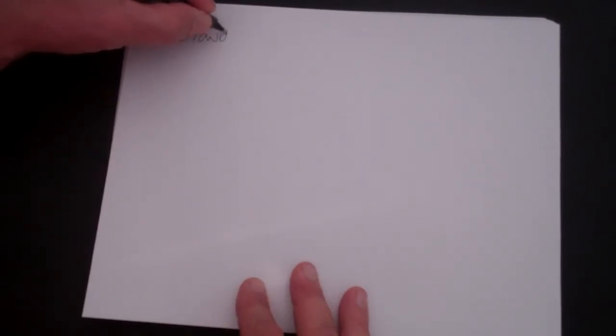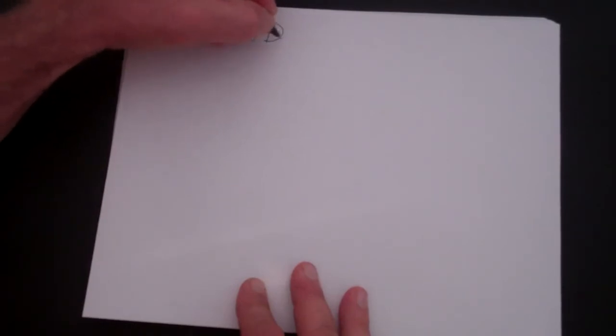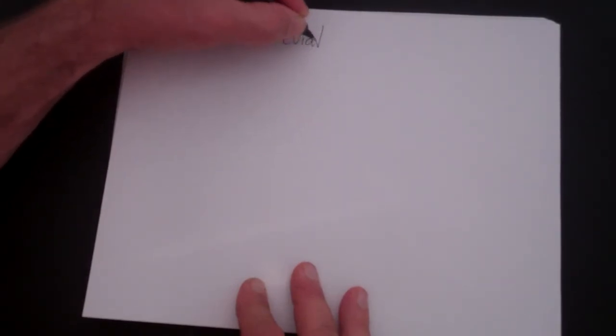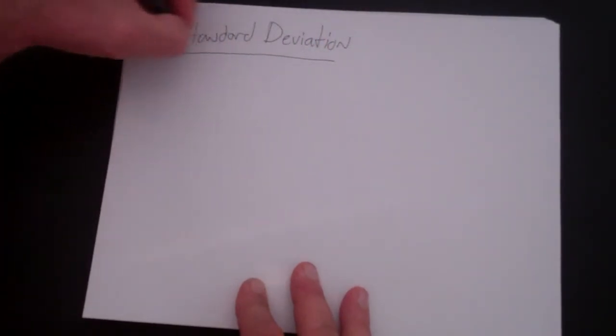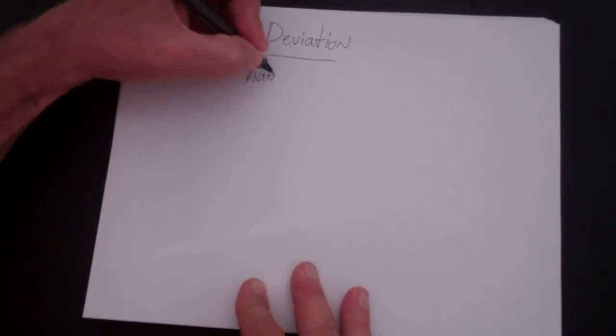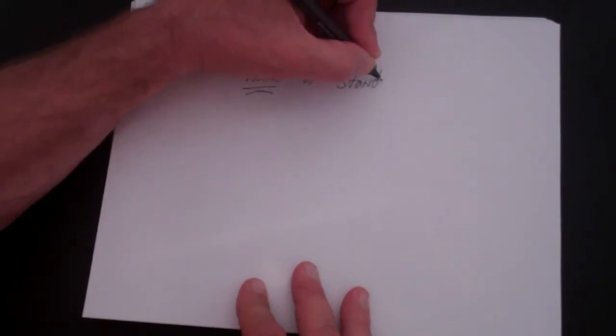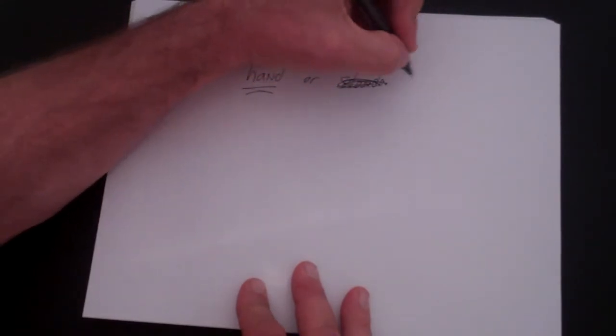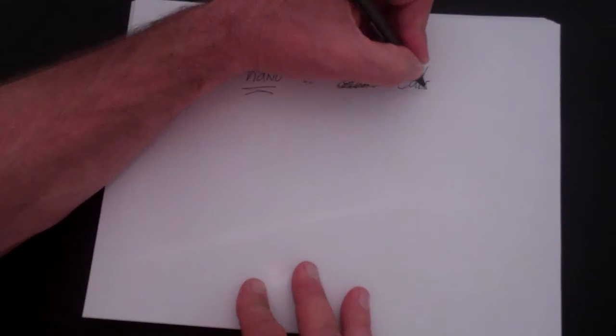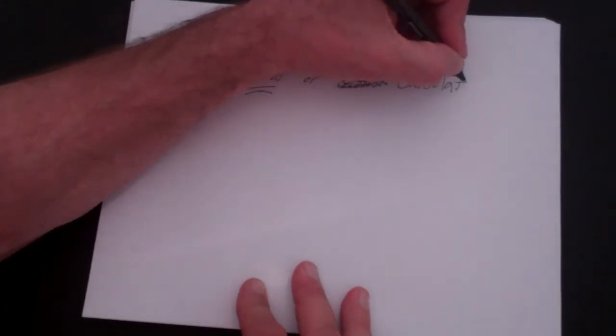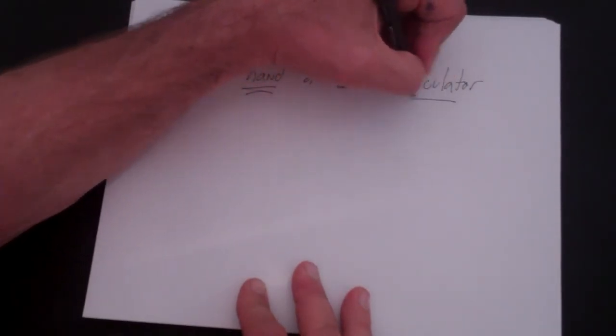Now the most common measure of the spread of a distribution is called the standard deviation. You should be able to do a standard deviation on your calculator or by hand. You only do it by hand a few times to make sure that you know how to do it, and then everyone else uses a computer. So use a hand or a calculator. Graphing calculators can do them easily. Most other calculators can too.